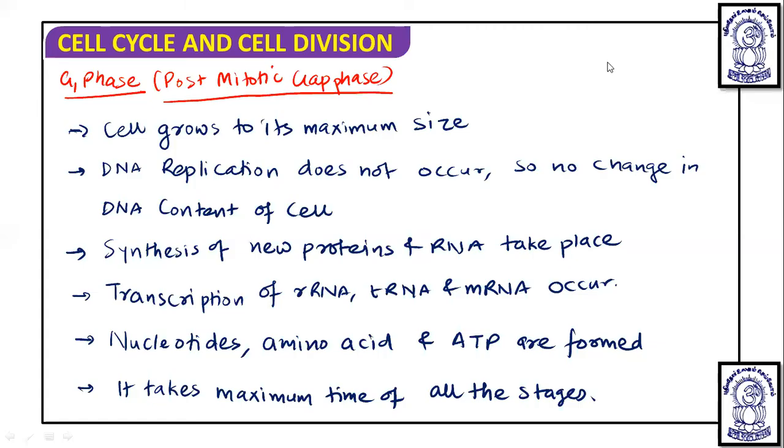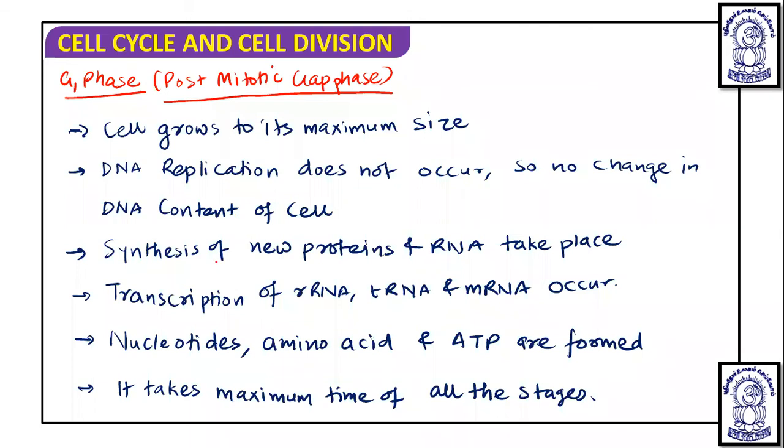During G1 phase, it occurs after the mitosis or the M phase, so we can call it a post-mitotic gap phase. During this phase, the cell grows to its maximum size. But DNA replication does not occur, so there is no change in DNA content. DNA content will not increase or decrease, it remains the same as at the initiation of the phase. It will be similar at the end of the phase. Means if DNA content is 5 picogram at the initiation of the G1 phase, then it will remain 5 picogram after the completion of the G1 phase.